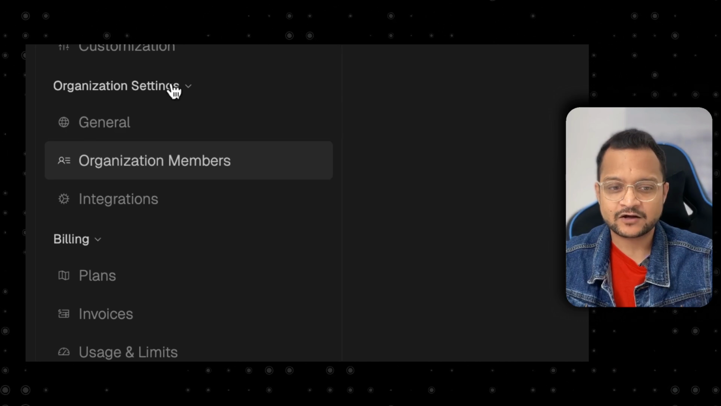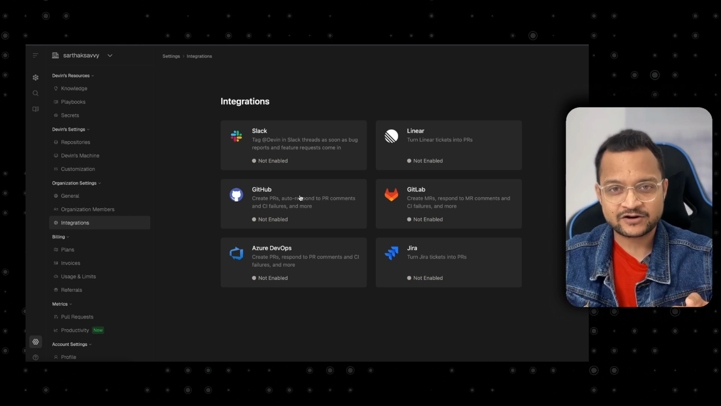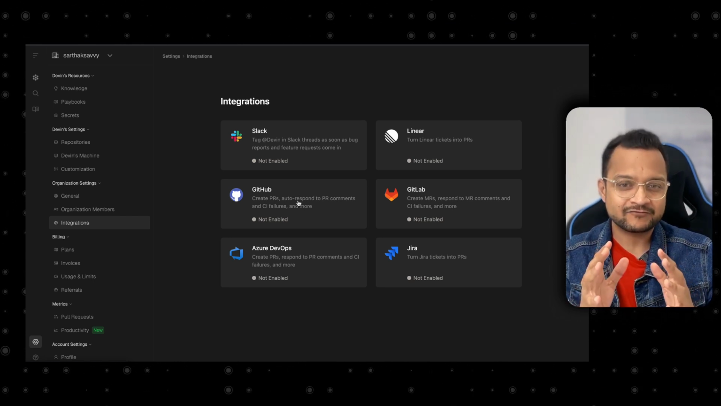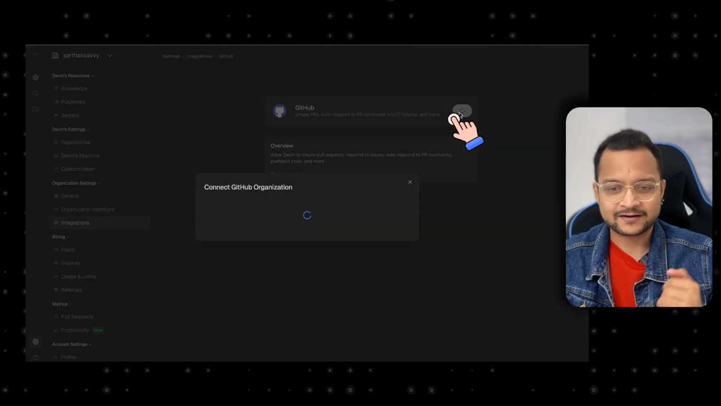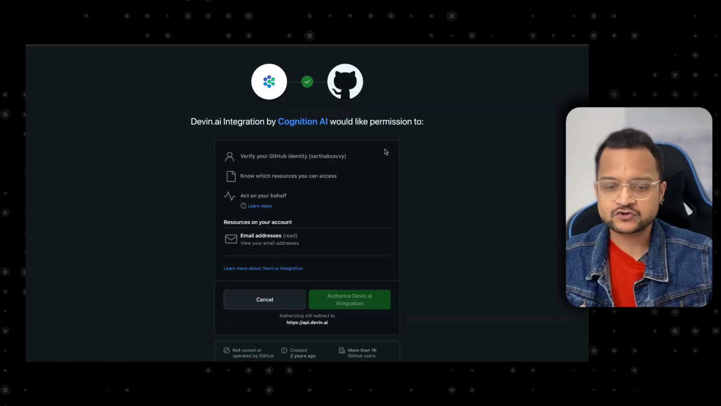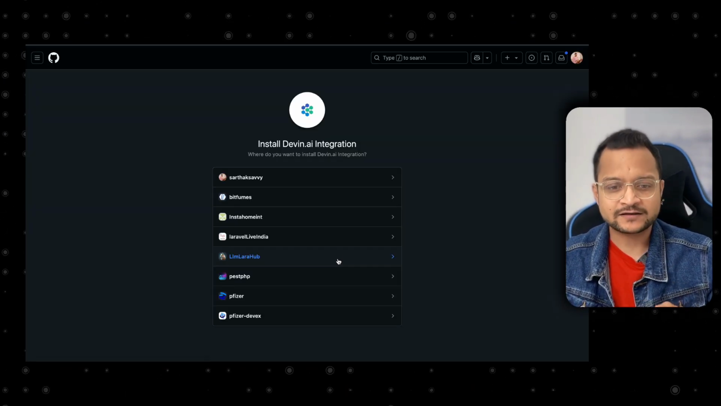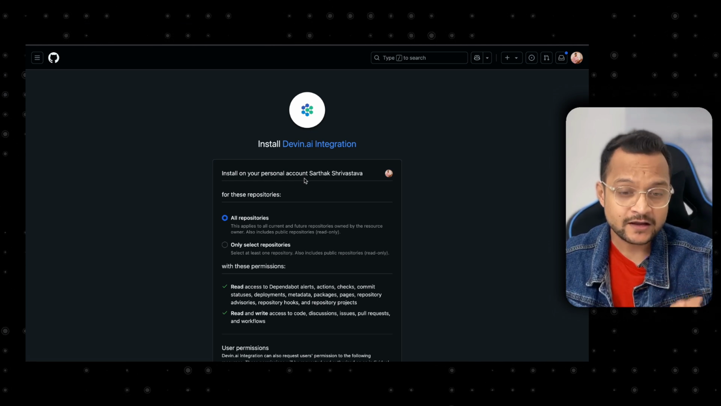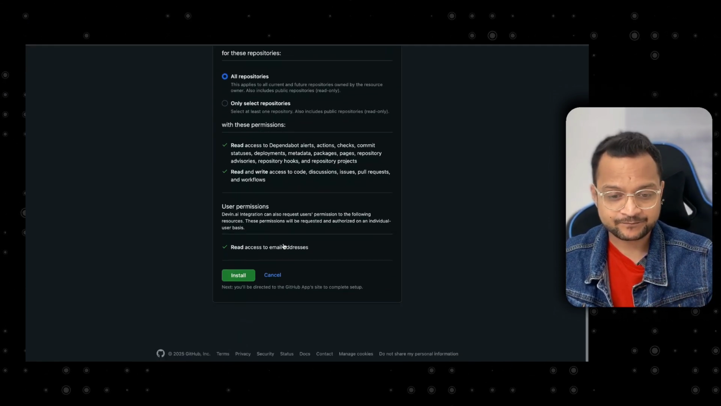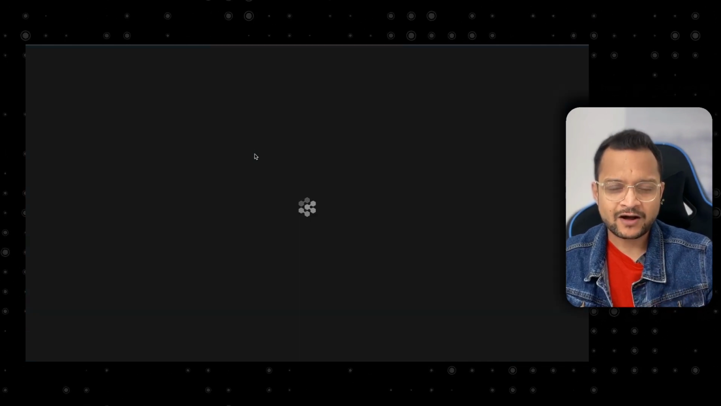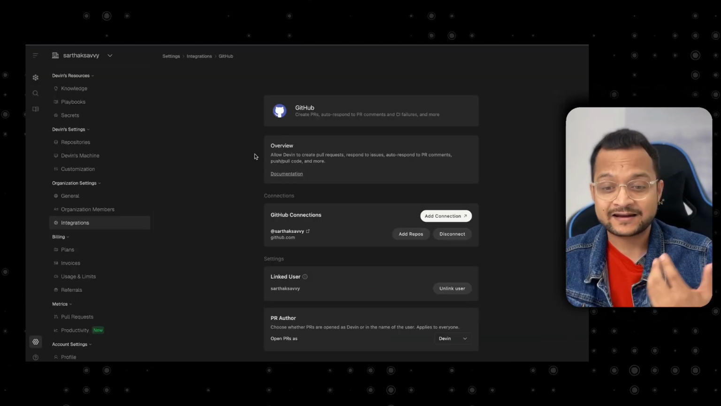So if you see inside the organization settings, we have the integrations. Now on this integrations page, I will start with GitHub, which is the most important thing. So I will click on connect. This is going to complete the GitHub app authorization flow. Once we are done with that, we will be ready to have Devin working on our website. Okay, so I'm going to install. For now, I'm providing all the repository access and we will see how Devin can help us.